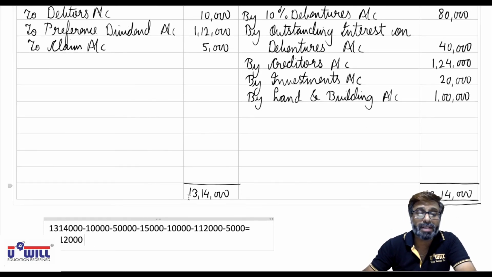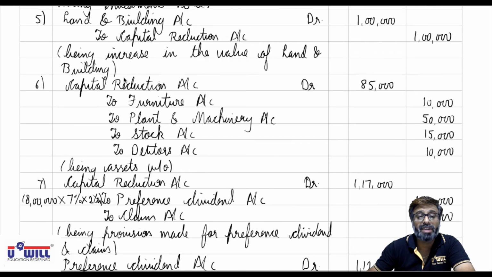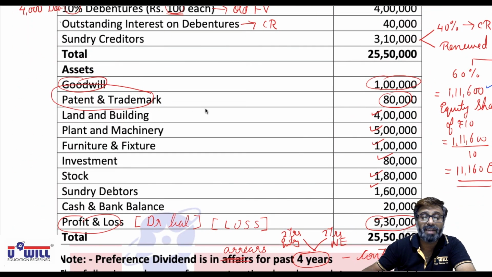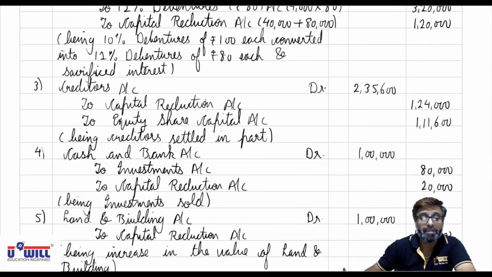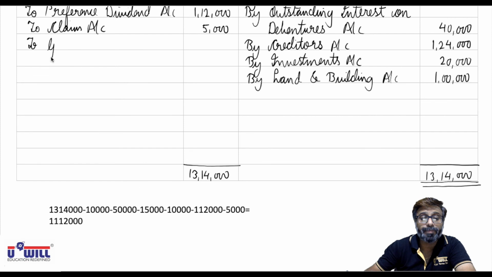So let's keep transferring the amount now. First of all, 11,12,000. What is to be written off? We'll first do the recording in the ledger account, then we'll pass the entry. Goodwill we have to write off, 1 lakh. Can we write off? Yes, we have sufficient amount. So to goodwill account 1 lakh.